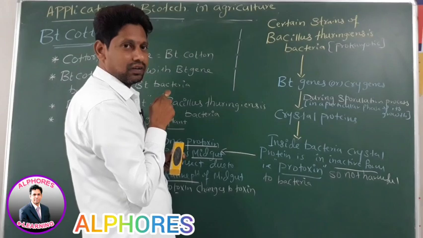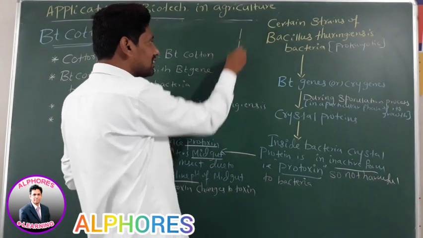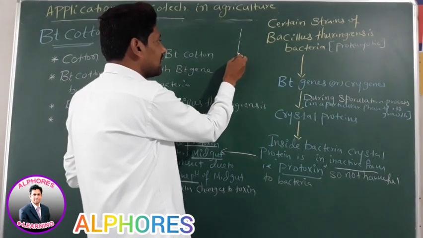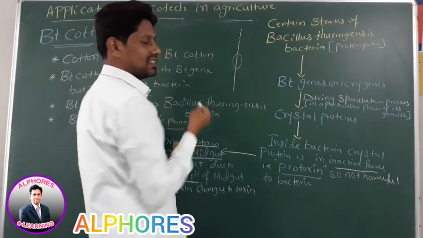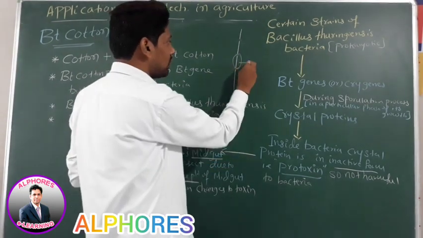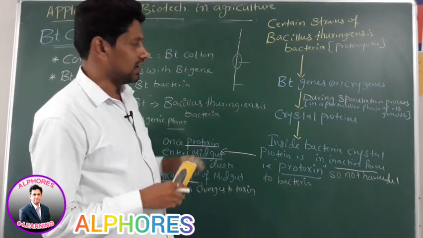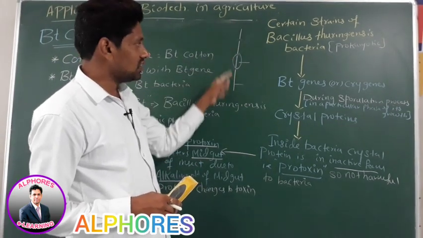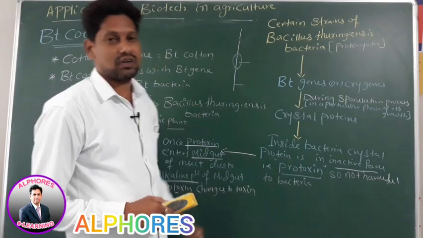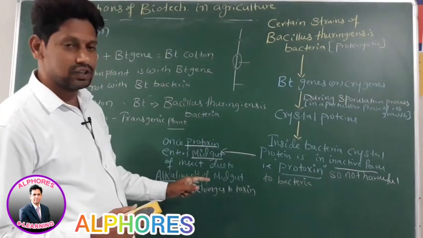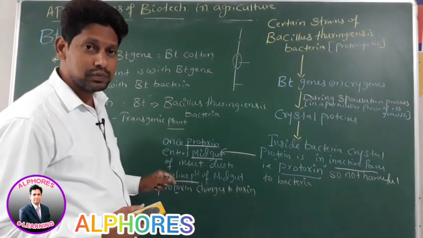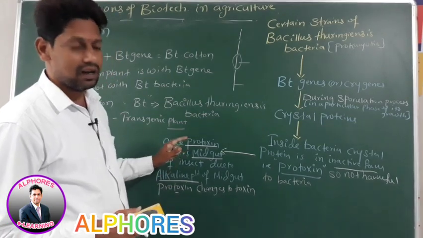Compared to the length of protoxin, the length of each fragment is less. Now each one acts as a toxin. Therefore, protoxin has changed into toxin, due to alkaline pH in the midgut.